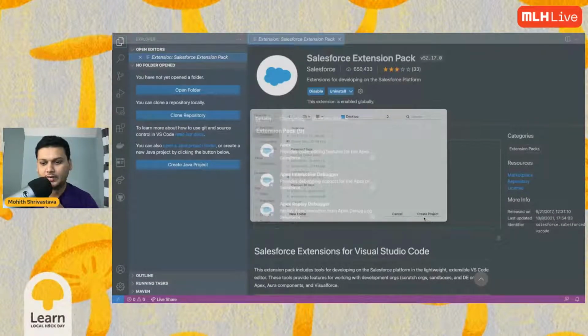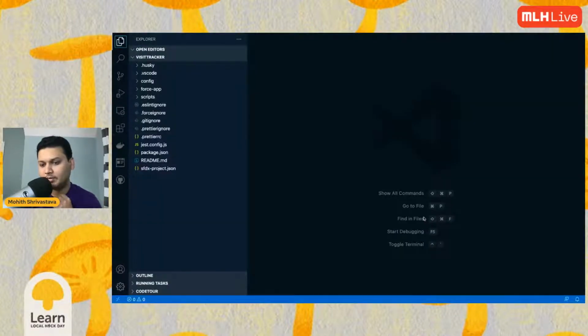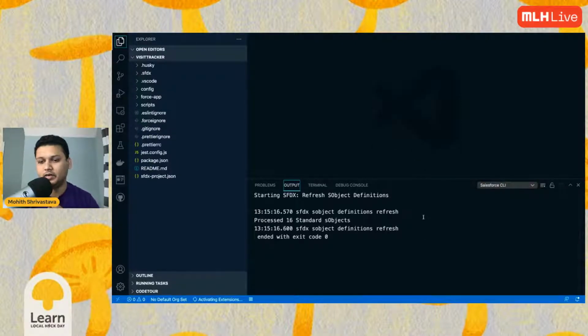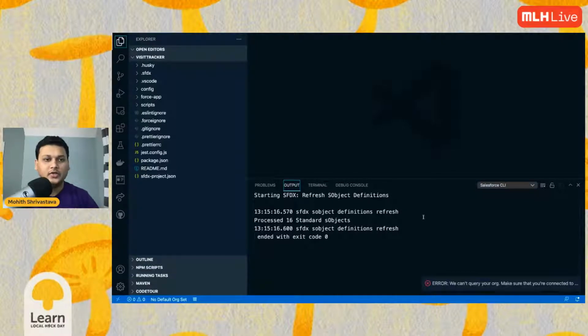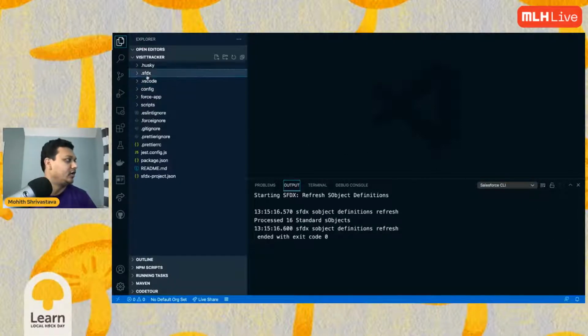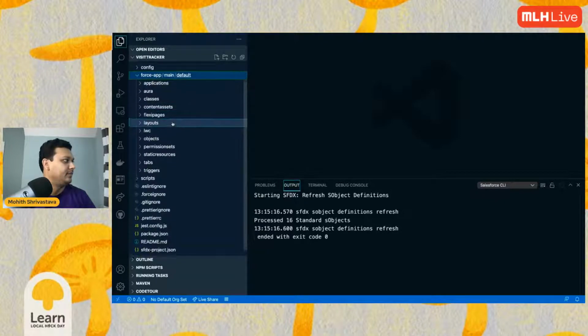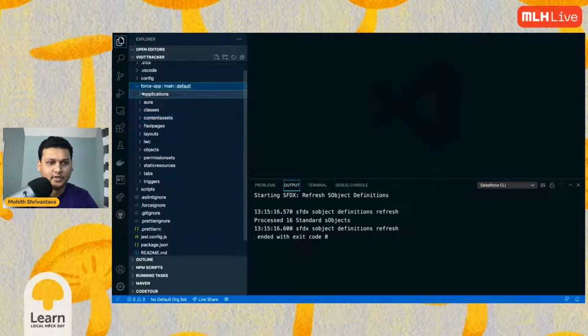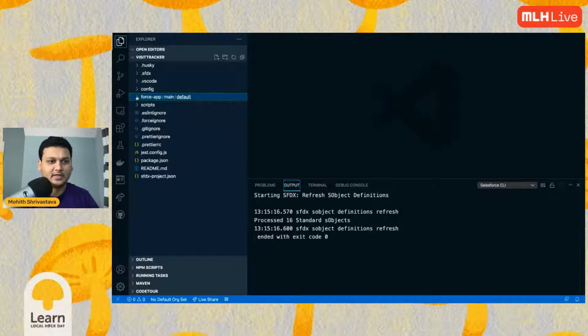Create. So what should be the username of the developer account? Feel free to give any username. Ideally, it could be your email ID, but as long as it's your name at something, that works. Once you have this project connected, you will see that it automatically creates some things for you, like a force-app folder. That's where your application is going to sit.